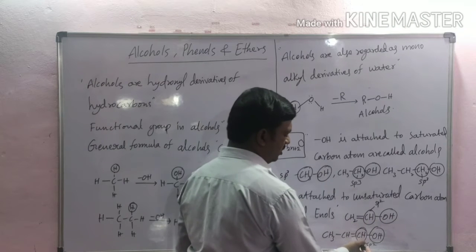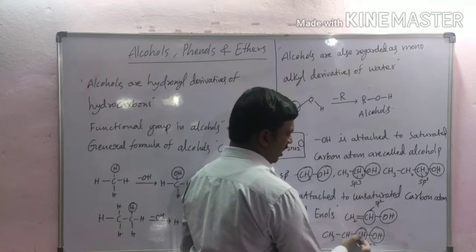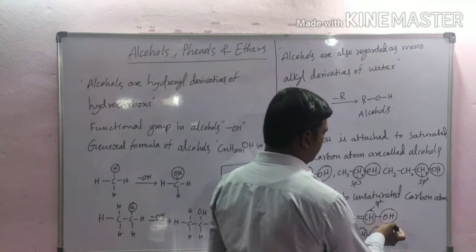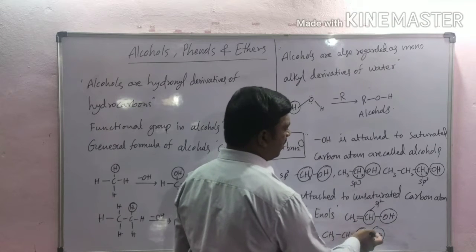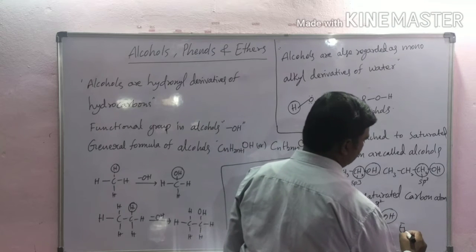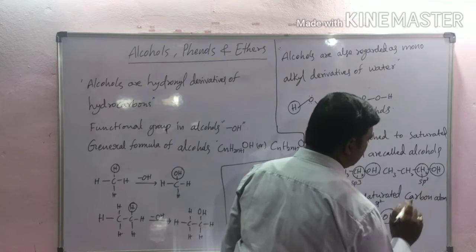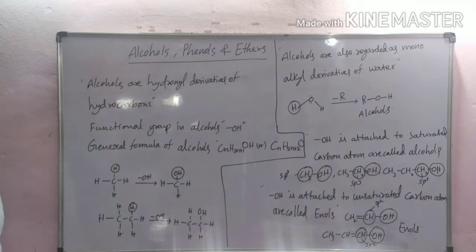This part is an unsaturated hydrocarbon. A hydroxyl group attached to an unsaturated carbon atom is called an enol.